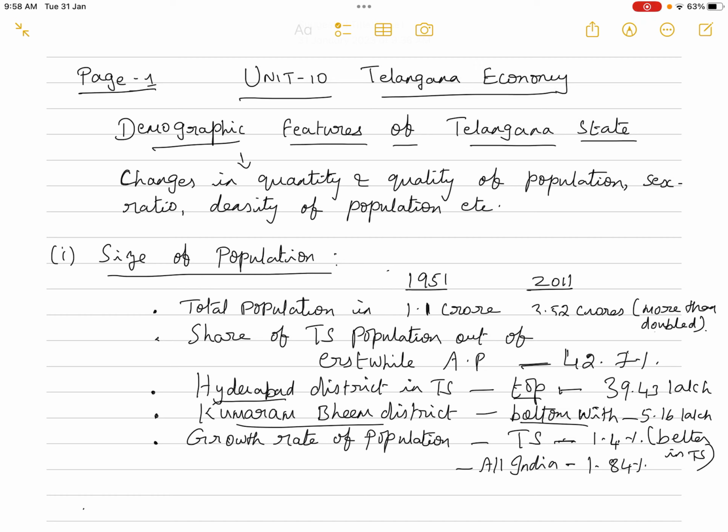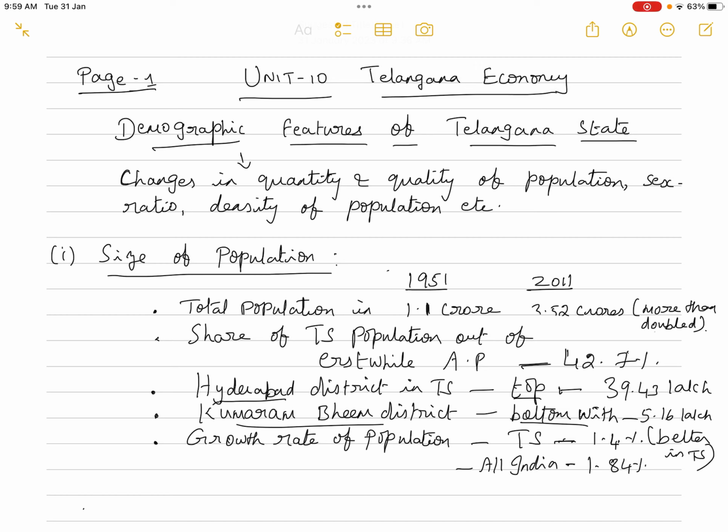Now Hyderabad district has the top position with 39.43 lakh people. So the population in Hyderabad is the highest with 39.43 lakh in TS, that is the Telangana state, and the Kumaram Bhim district is at the bottom with 5.16 lakh in the state of TS.